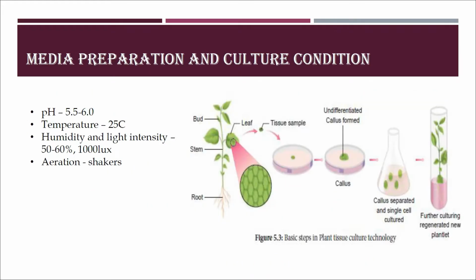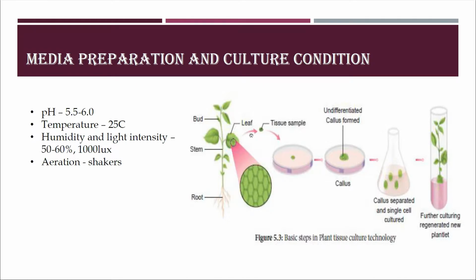with the humidity maintained at 60%. The pH should be maintained between 5.5 to 6, and temperature should be maintained at about 25 degrees Celsius. 50 to 60% of humidity as well as 1000 lux of light intensity is essential for plant tissue culture. Aeration should be there.